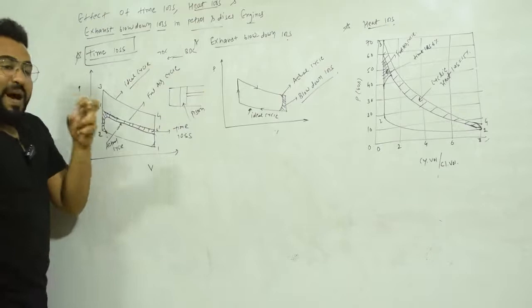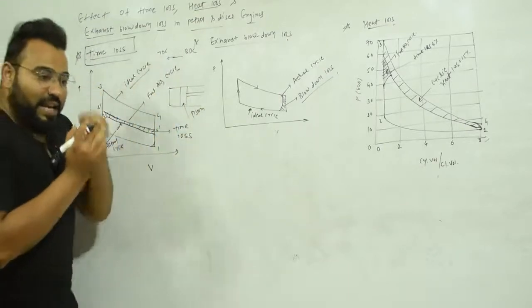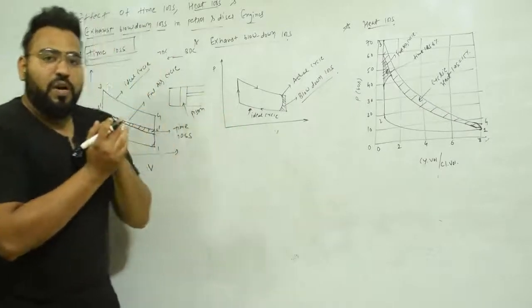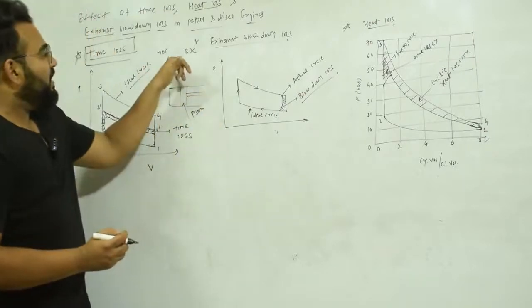We give the spark in advance before it reaches TDC, because we know that in the actual cycle combustion takes some time. To cover that loss, we give advancement of spark before the piston reaches TDC.